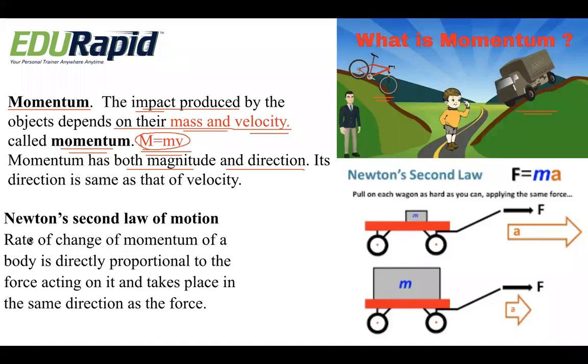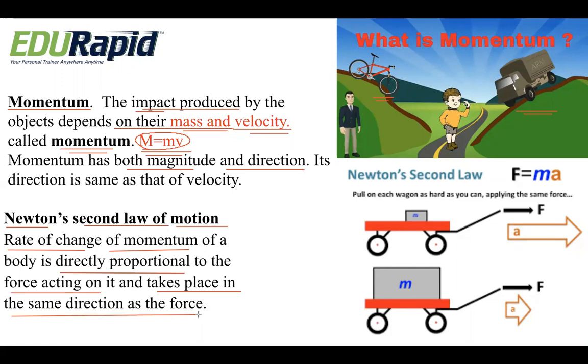Okay, now we will understand Newton's second law. Here Newton's second law of motion is linked with momentum. So we first learned what momentum means before learning Newton's second law. Newton's second law of motion states that the rate of change of momentum of a body is directly proportional to the force acting on it and takes place in the same direction as the force.